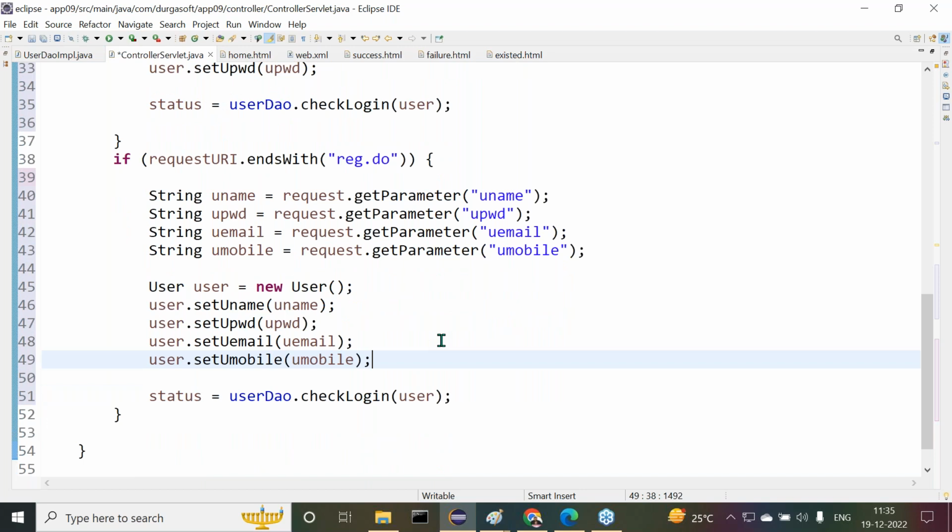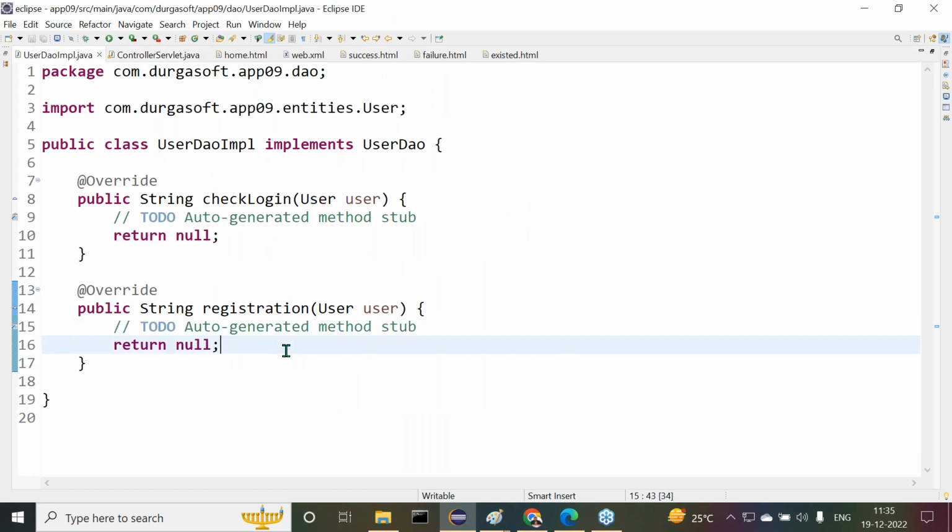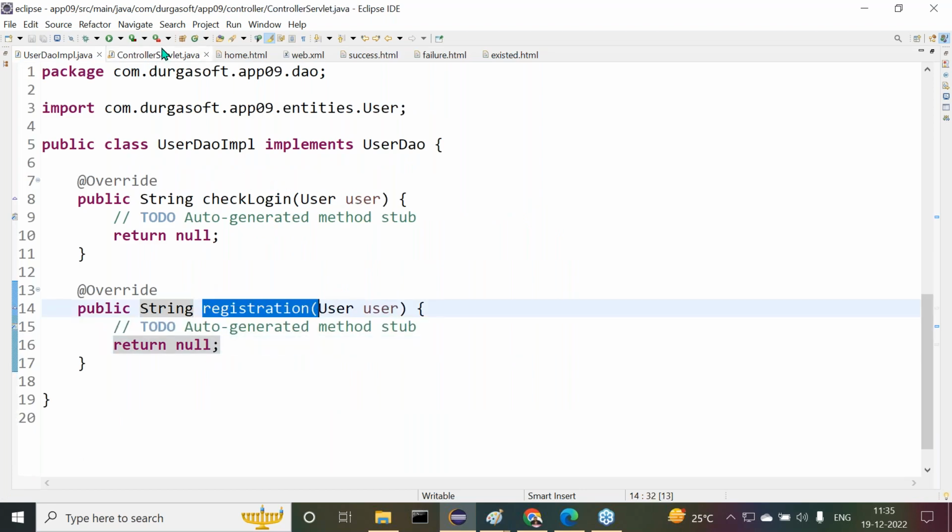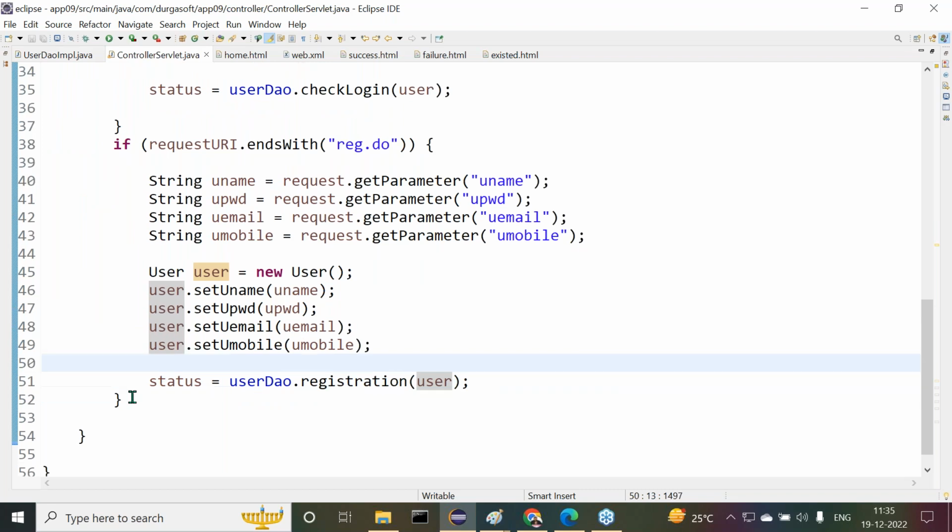Both the values we provided: user.setUemail, user.setUmobile. The data here we are getting there. Understand it clearly? Then after that, this is not the method here. Status is equal to userDAO dot registration method is available. That means inside this DAO impl, what methods are available? Registration user and check login user. That's it. Here the status value we are getting.